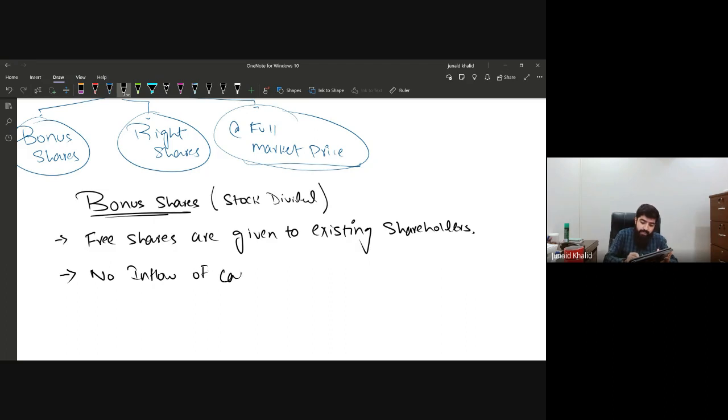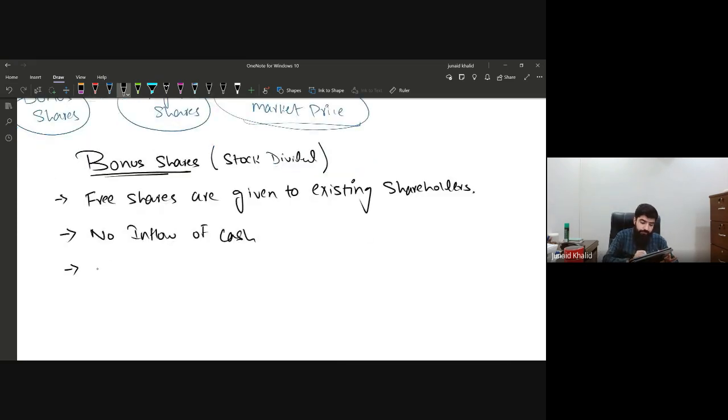Basically, we are giving a benefit, a bonus, to our existing shareholders. So once we are solving the question, we need to calculate the bonus fraction, and I'll let you know how it is calculated. The bonus fraction is calculated and applied